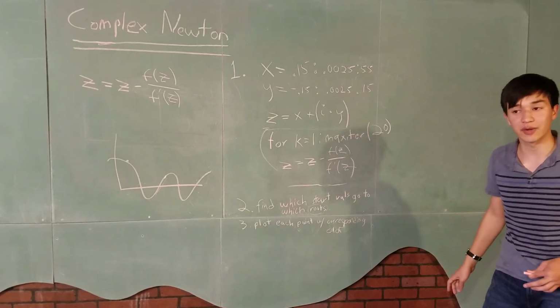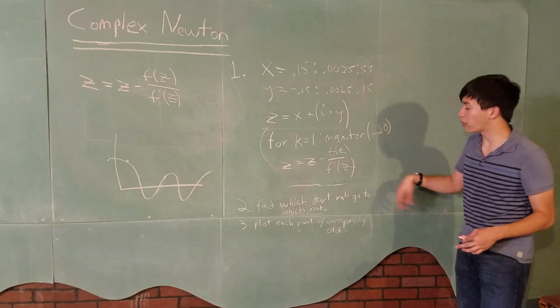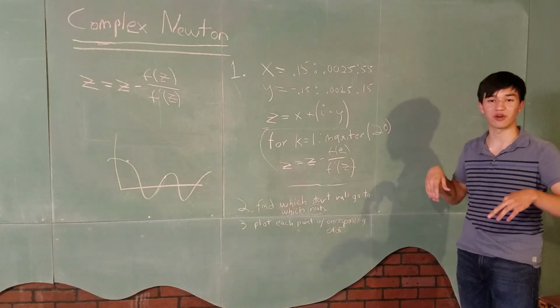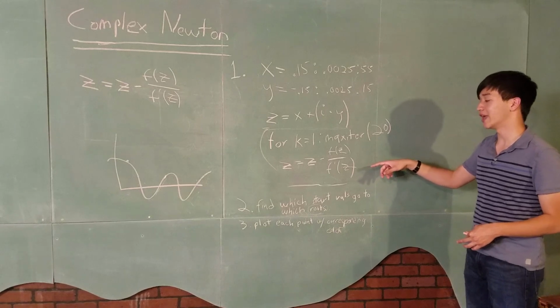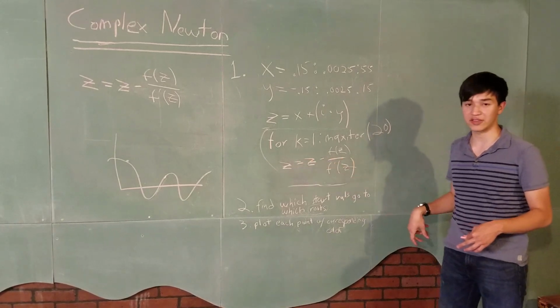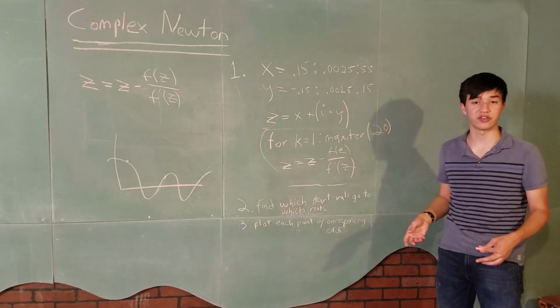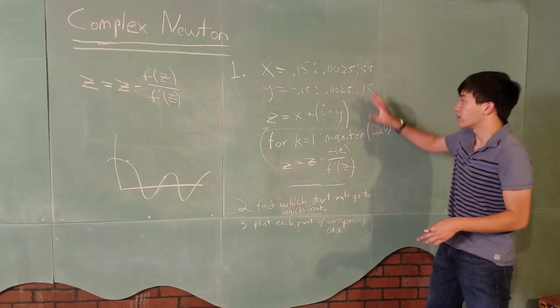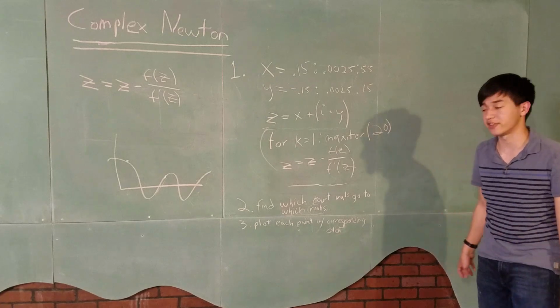So this is a pretty cool thing, right? Not all programming languages are able to do this, but this is the cool part of MATLAB. We can take all our starting points and perform the Newton's method for each of them all at the same time. And then when we're done, we're going to get this matrix Z that's going to include the roots of every single starting point. And so that's cool, right? Once we get this step done, we're going to have the root for every single starting point.